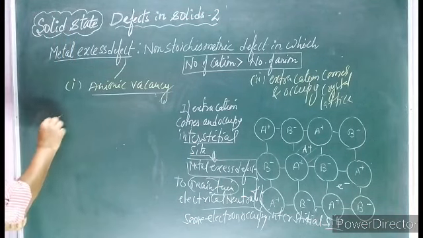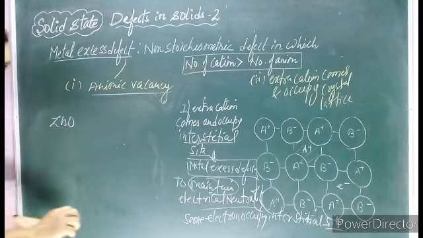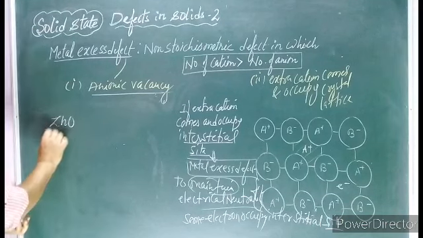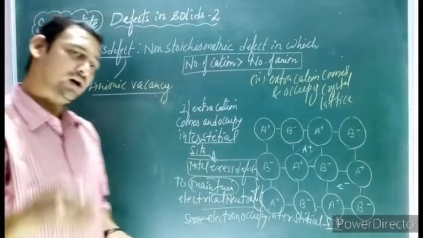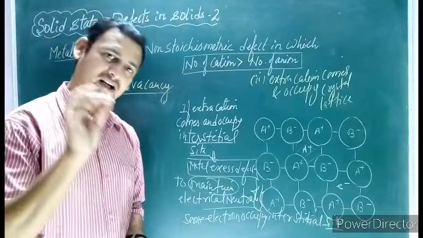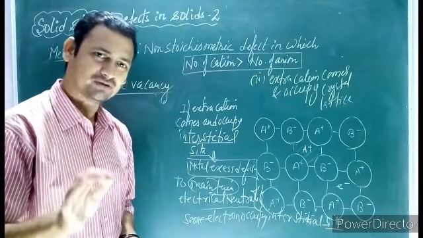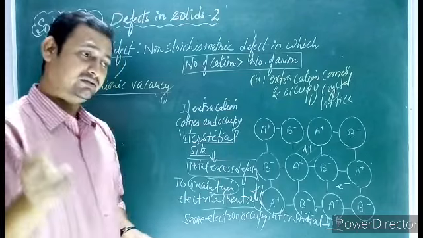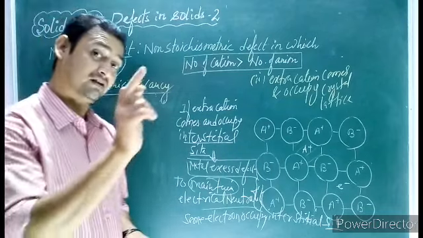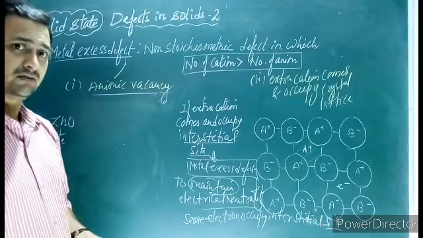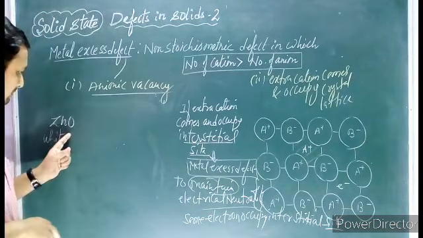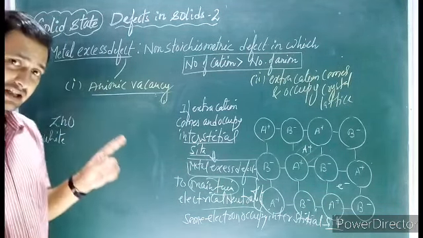Suppose zinc oxide. Zinc oxide is white in color. In fact, dear students, all the compounds of zinc are colorless. This we will discuss in detail when we discuss d block elements. For the time being, just keep in mind that all the compounds of zinc are white in color.